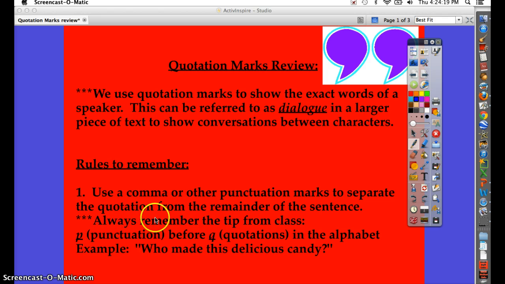And always remember the tip we studied in class: P for punctuation always comes before Q for quotations in the alphabet. So always P before Q, punctuation, then the quotes. Example would show us that. "Who made this delicious candy?" We can see that the question mark is clearly inside of the quotation mark here. The quote at the beginning as well.